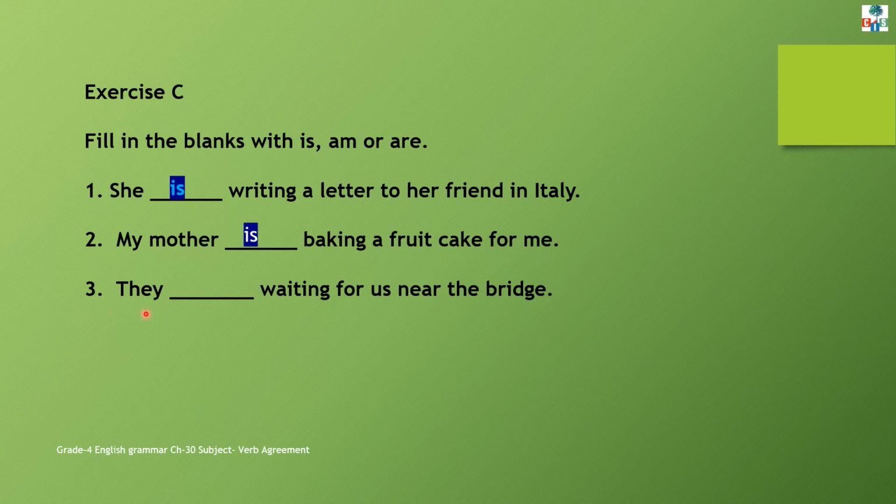Next, they dash waiting for us near the bridge. Now here in this sentence, they is a third person plural pronoun. So if the subject is plural, we will use are. They are waiting for us near the bridge. So like this, try to do this exercise. Identify the subject first. Okay children?